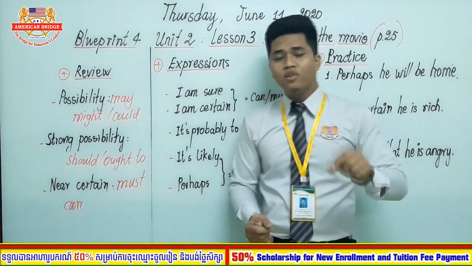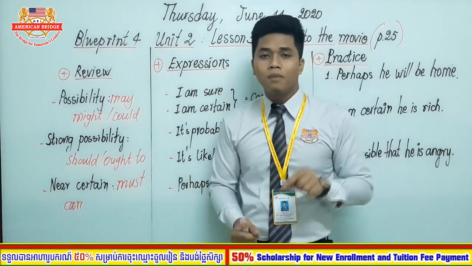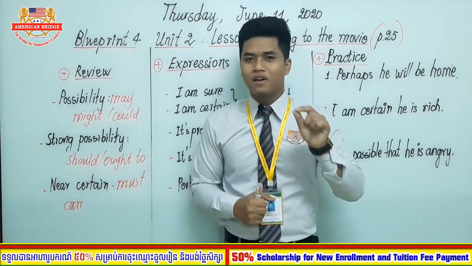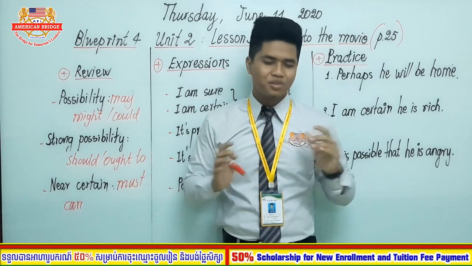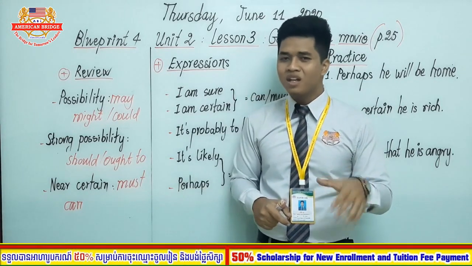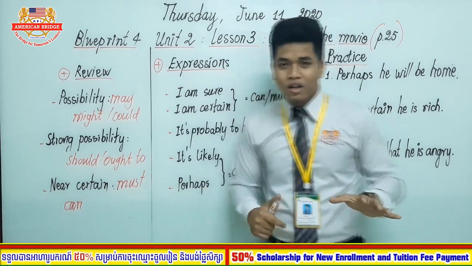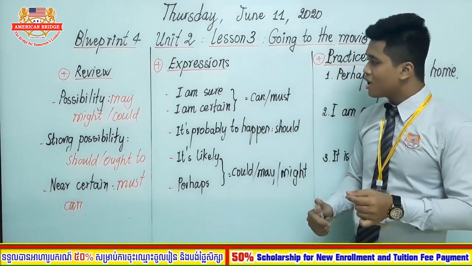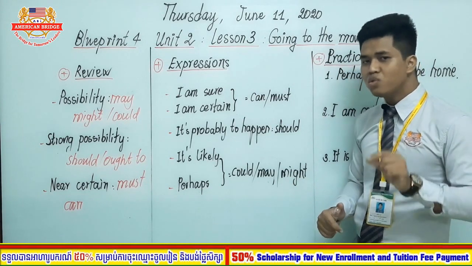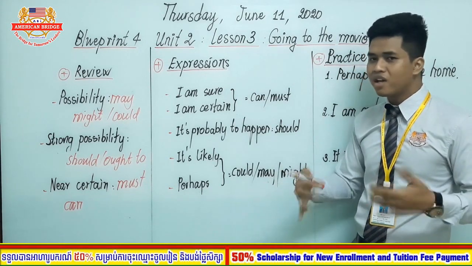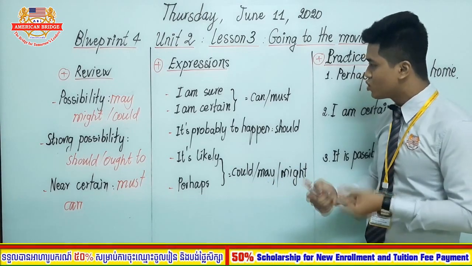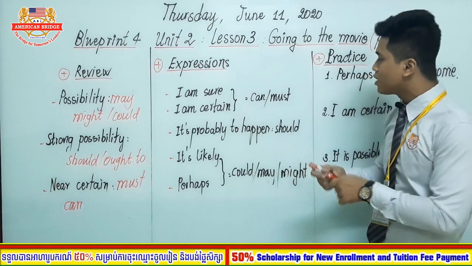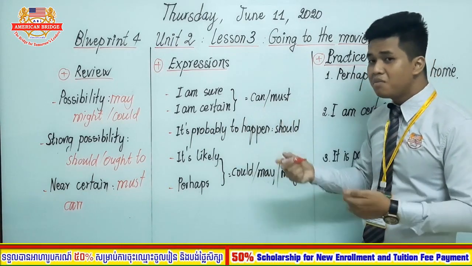Very good. Now you know the meaning of each modal verb, but to help you remember and understand much better, it is a good idea to look at some of the expressions that have the same meaning as those modal verbs. Now everyone, let's look at the first sentence, "I am sure." So "I am sure", which is you are 99% to 100% sure, or you can say "I am certain." So this means it must be, it can be, okay?